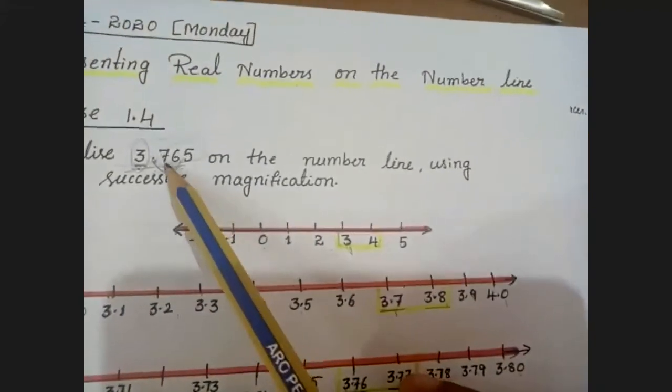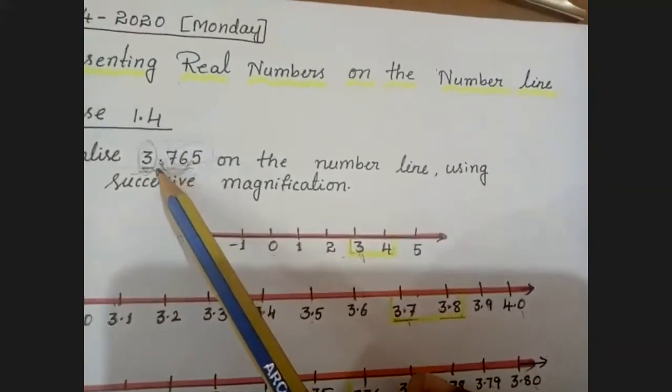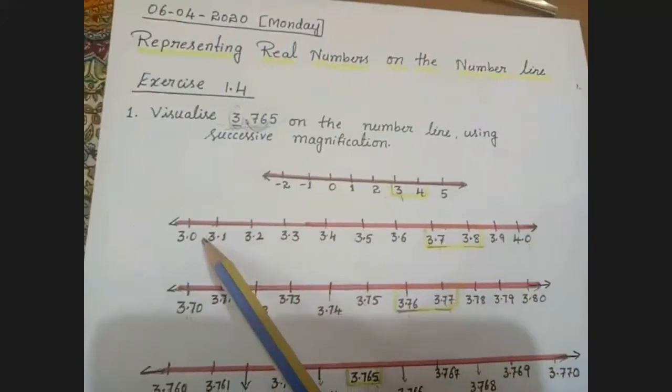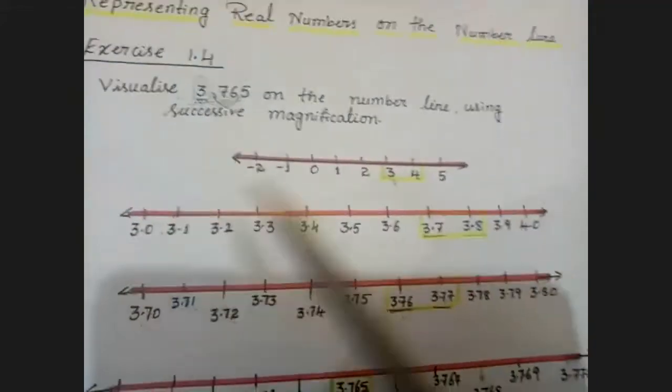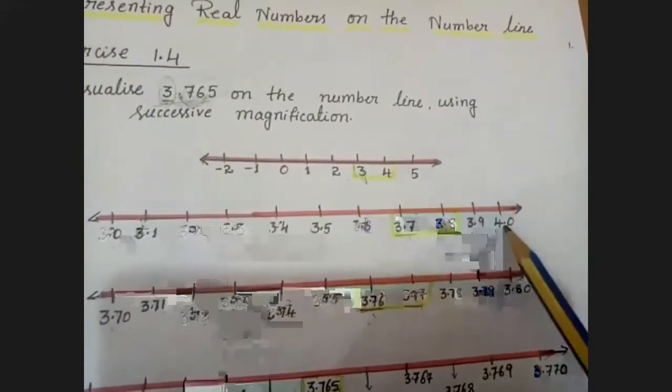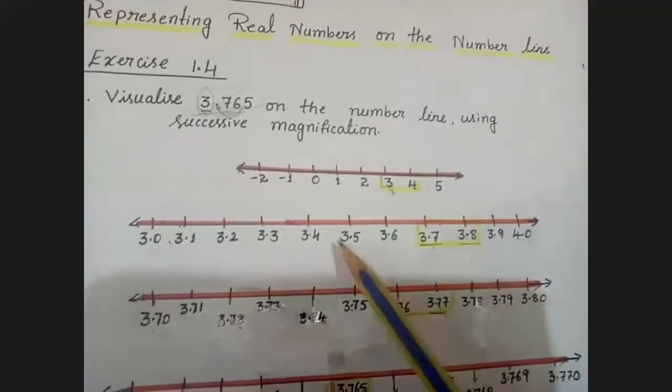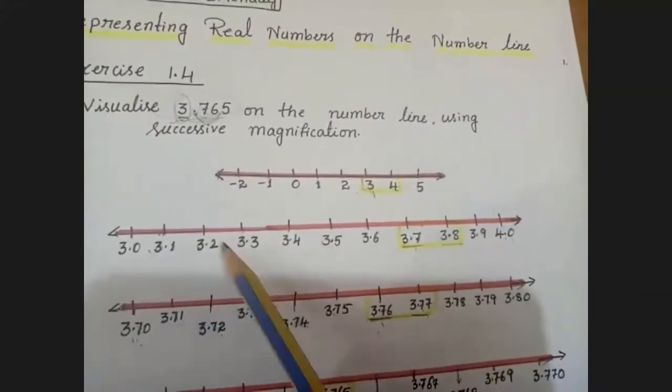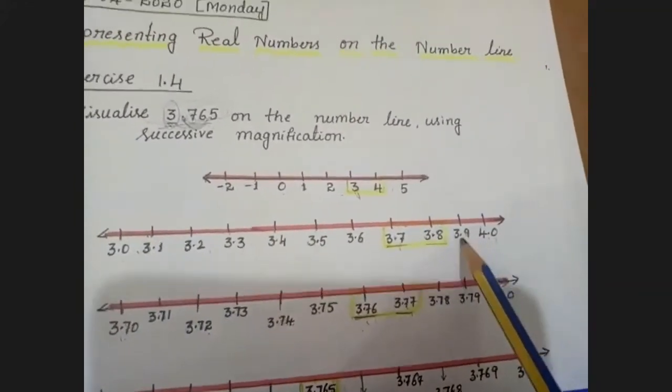Then we have to see after the point. This 3.7 lies between 3 and 4. So 3 I can write in the form of 3.0 also, and 4 in the form of 4.0. Then between that 3.1, 3.2 up to 3.9, in that form I wrote.